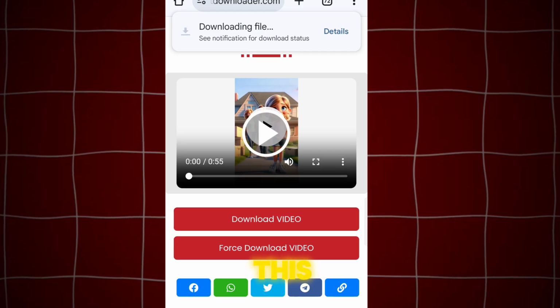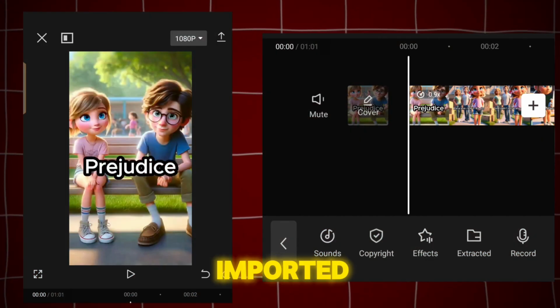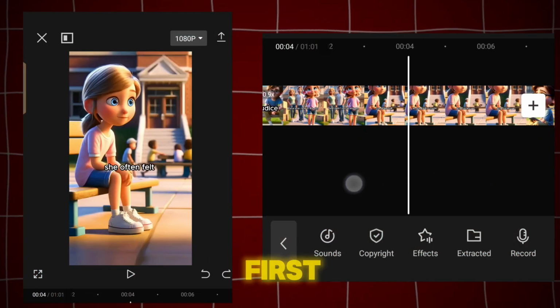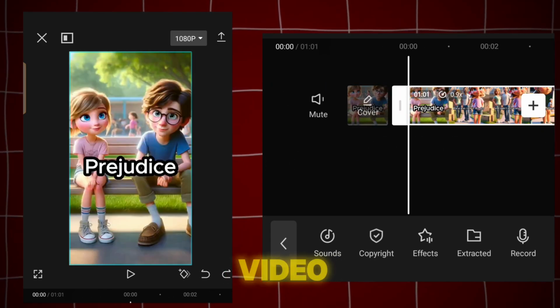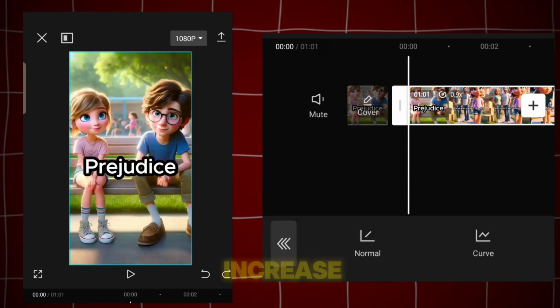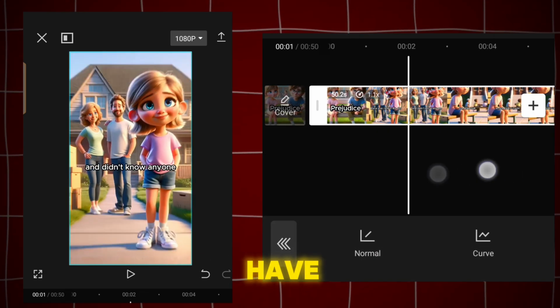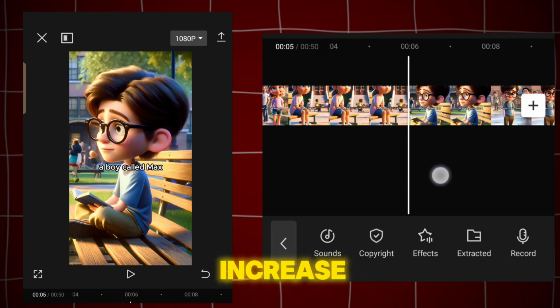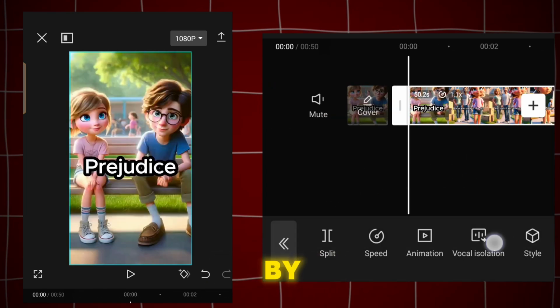Now we will edit this video to make it unique so that in future our video gets monetized, since YouTube requires videos to be edited. To edit, I have imported the video into CapCut. First of all, we will extend or reduce the length of the video. You can play the video once and see whether we want to increase or decrease the speed. For the time being, we will reduce the length of the video. It's very easy. From here, increase the speed by 1x. Like this, the length of our video has been reduced by 6 seconds.